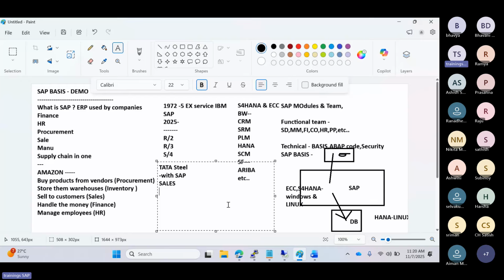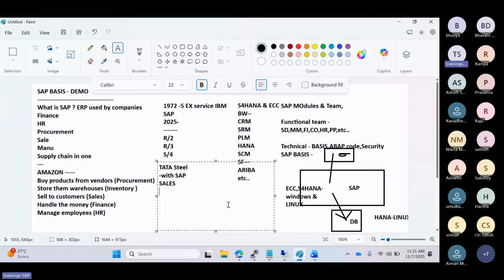Then higher management people, directors and CEOs can directly see how many purchase orders there are, what the inventory stock is, and what the receipts are. So everything will be in real time here, right? SAP is an ERP solution. It is centralizing all the business processes and business functions like sales, finance, procurement, HCM.